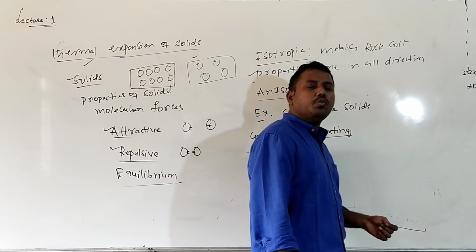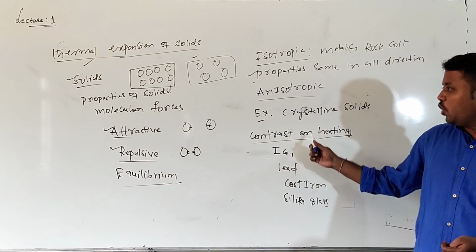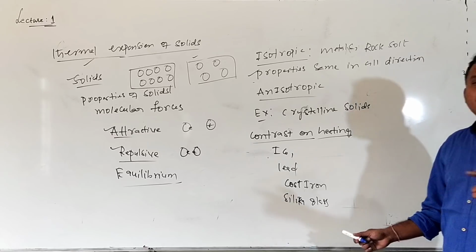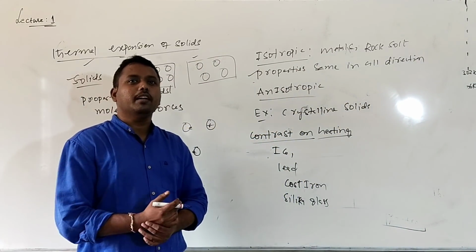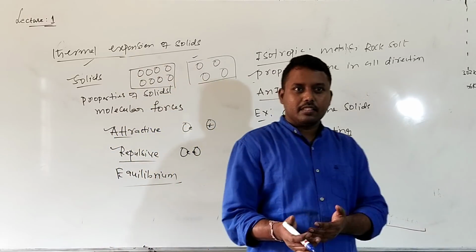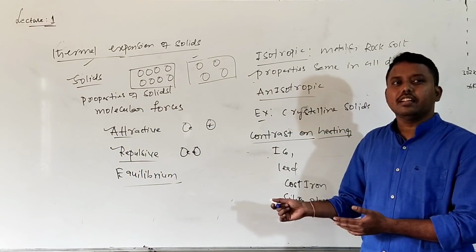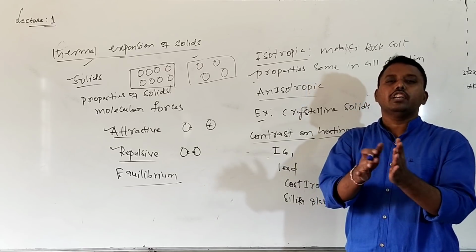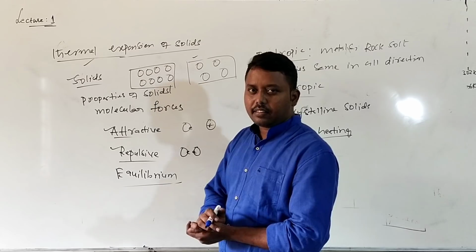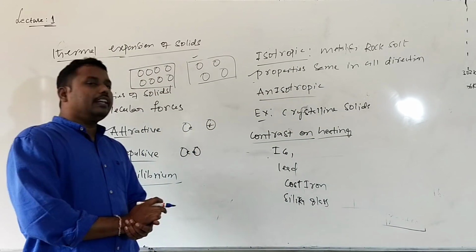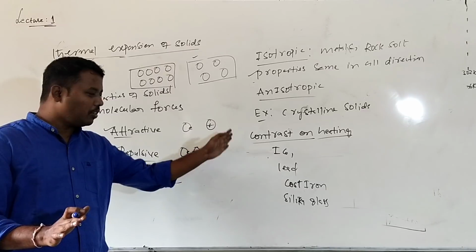These are a few examples of solids which will contract whenever heat is supplied. So instead of expansion, they will contract. Except for these few solids, the majority of solids expand as temperature increases. So this expansion only we discuss, not contraction.